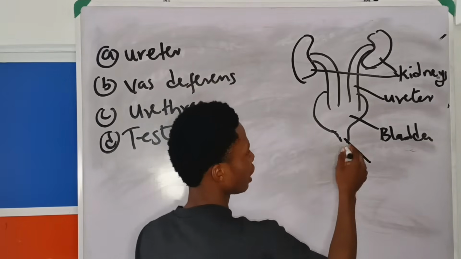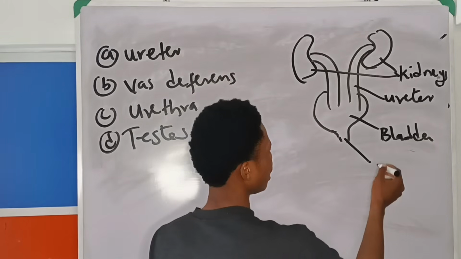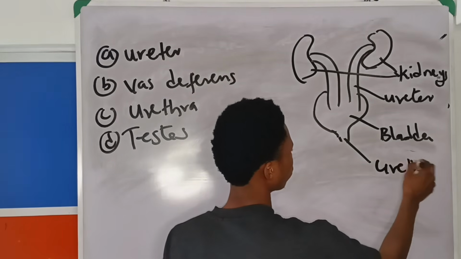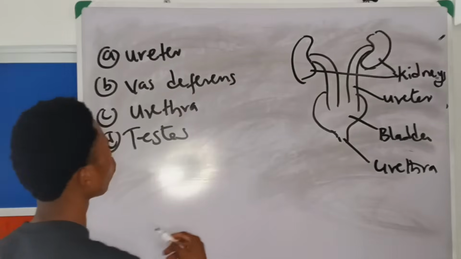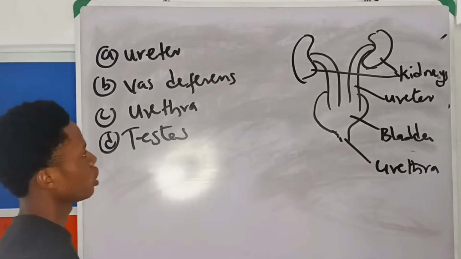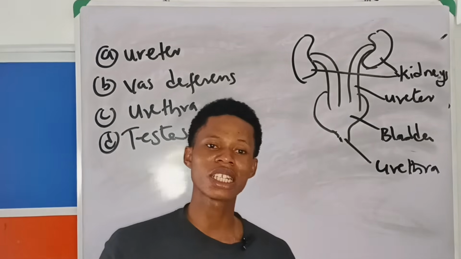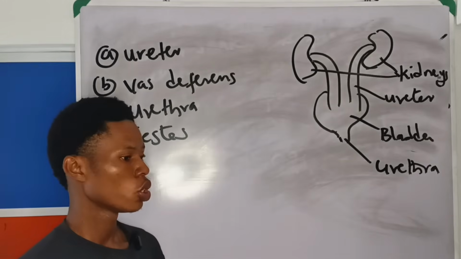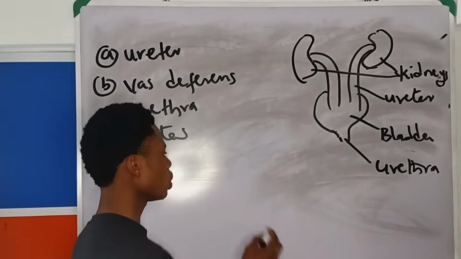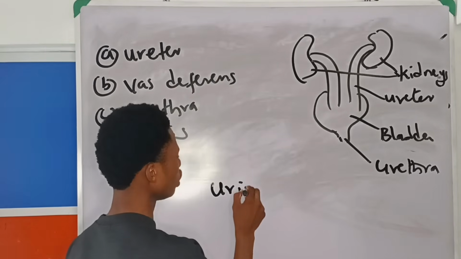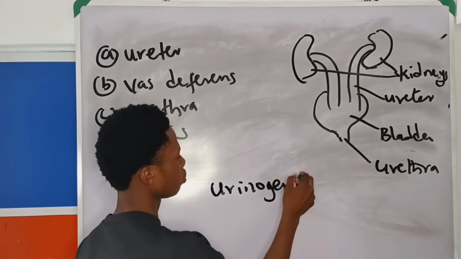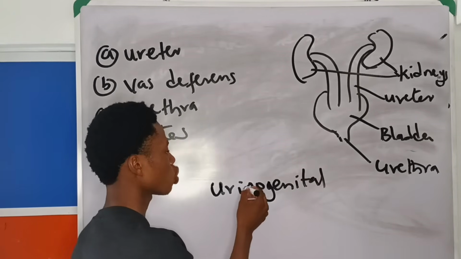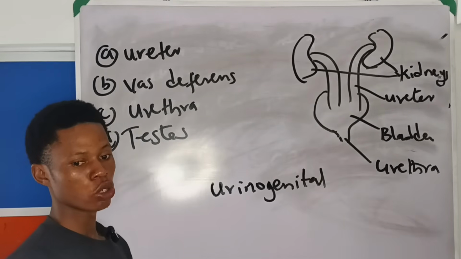While the one that leads to your sex organ is the urethra. Now they are asking which one of these has both excretory function and reproductive function. Sometimes that question used to say which one has urinogenital function. Which of the organ is urinogenital?